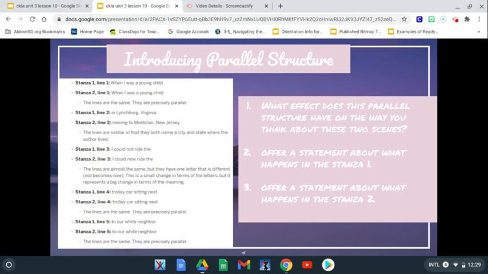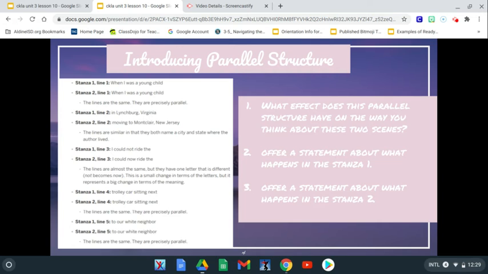So if you look at stanza 1 line 1 and stanza 2 line 1, it says, when I was a young child, and stanza 2 line 1 says, when I was a young child. And these lines are what? They are precisely parallel, which means they are the same. They both say when I was a young child, right? Now we're going to look at a new pair. It's stanza 1, line 2, and stanza 2, line 2. It says in Lynchburg, Virginia, and then also it says moving to Montclair, New Jersey, right? These lines are similar. They both name a city and a state where the author lived, right? So she lived in Virginia, and she also lived in New Jersey.